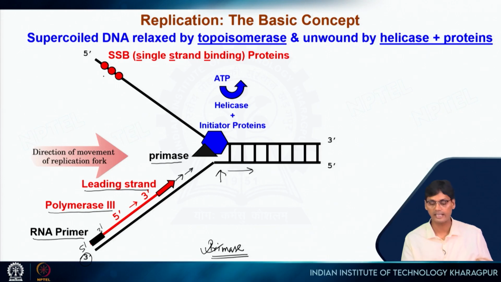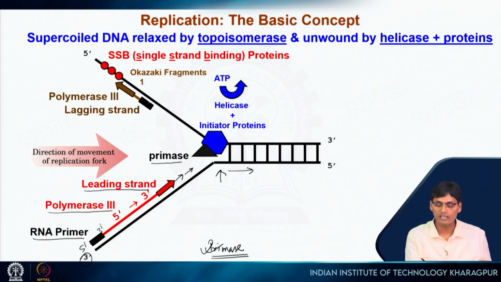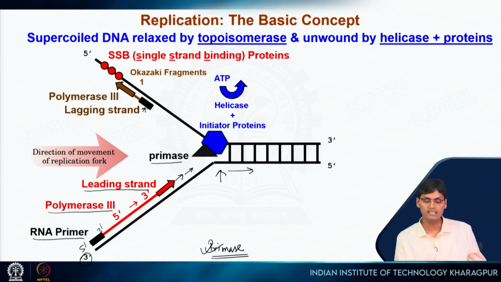So here in this strand, you will see one short primer, this is the primer, synthesized by primase, and then the polymerase will be extending this primer towards this direction. So this is a short fragment. Why short? Because this end is not yet available. If this end is available, then one primer can sit here and it can go in this direction steadily, just like leading strand. But this end is not yet available.